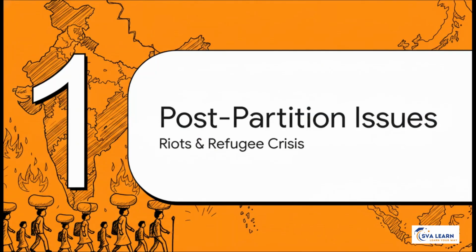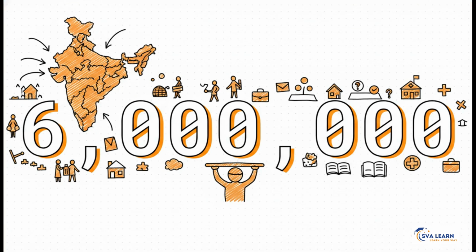So let's kick things off with Section 1, post-partition nightmares, specifically communal riots and the refugee crisis. Imagine the British finally packing up on August 15, 1947. Sounds great, right? But the partition of India unleashed absolute chaos. Just look at this number, 6 million. That is 6 million refugees crossing borders into India, leaving literally everything behind. To put that into perspective, it's like the entire population of a major city suddenly needing shelter, jobs, land, and healthcare overnight. Talk about a massive burden for a brand new, struggling government.